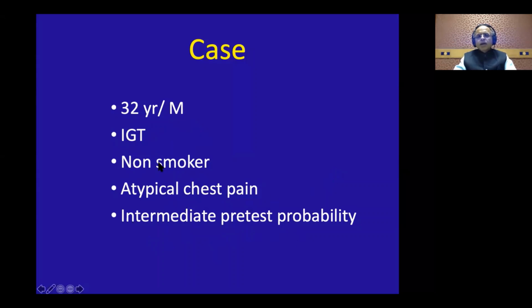Now this guy, suppose he had a classical angina of effort and was a diabetic, you really don't need a stress echo. He should go directly for optimal medical therapy. If it fails, he should go for an angio. Now, since he has an atypical chest pain, it becomes an intermediate pretest probability. So you should do a stress imaging.